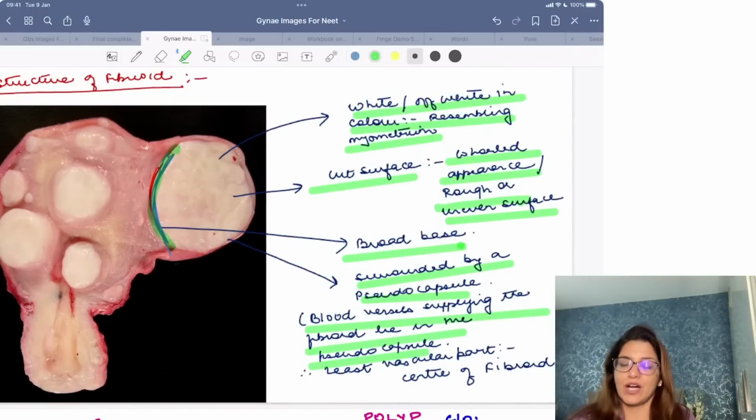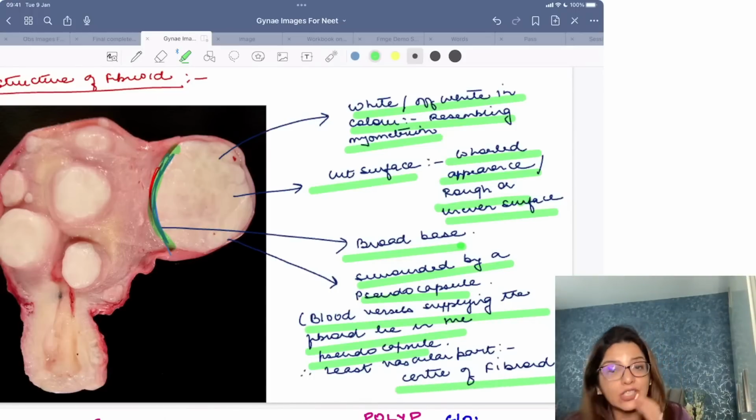So if someone asks you which is the least vascular part of the fibroid, you are going to say the center of the fibroid, and that is why degenerations appear from the center of the fibroid. Fibroid understood? It will have a whorled or rough appearance. It will be white in color. Its base will be broad, and it will be surrounded by a pseudocapsule. The blood vessels which supply the fibroid will be present in this pseudocapsule.